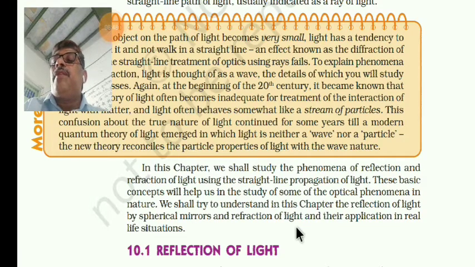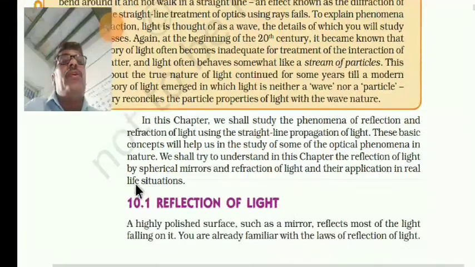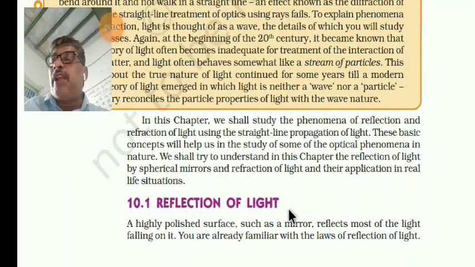When light falls on a shiny surface, it shows reflection, and when it falls on a transparent medium, it shows refraction. So now we will see what reflection of light is. When light bounces back, or returns, after striking a polished or shiny surface, we call this the reflection of light.